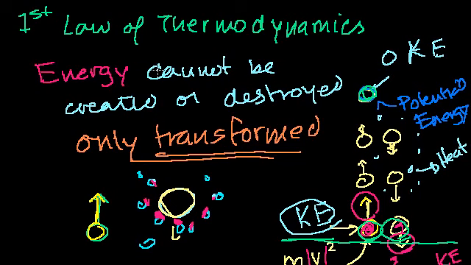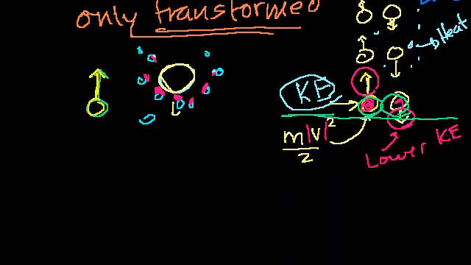So the first law of thermodynamics says, I still hold. You had a lot of kinetic energy, turned into potential, then it turned into less kinetic energy. And where did the remainder go? It turned into heat because it transferred that kinetic energy to these air particles in the surrounding medium. Fair enough. So now that we have that out of the way, how do we measure the amount of energy that something contains? Measure the amount of energy.